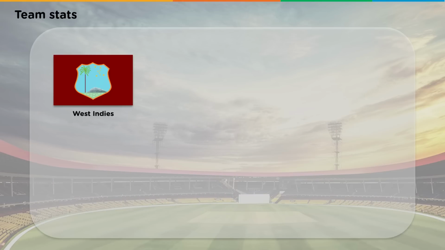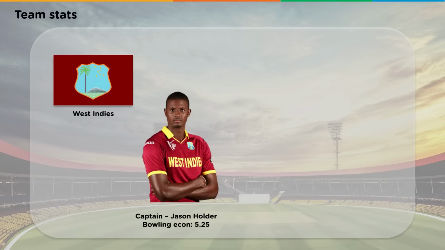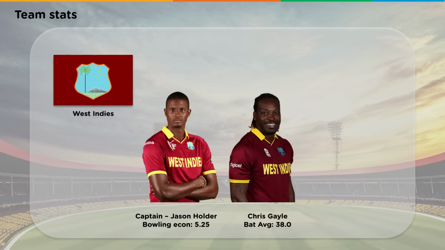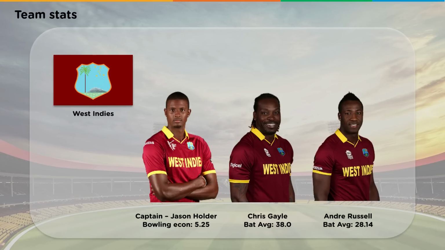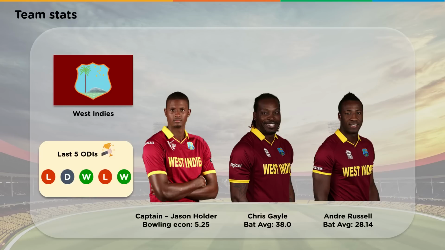Finally, hailing all the way from the Caribbean region, we have the West Indies team. Jason Holder captains the team. He has a bowling economy of 5.55 and can bat as well. Chris Gayle and Andre Russell are the 2 big hitters present in the team. They have performed fairly well in the last 5 ODIs. The Windies have a 50-50 chance of winning this World Cup.